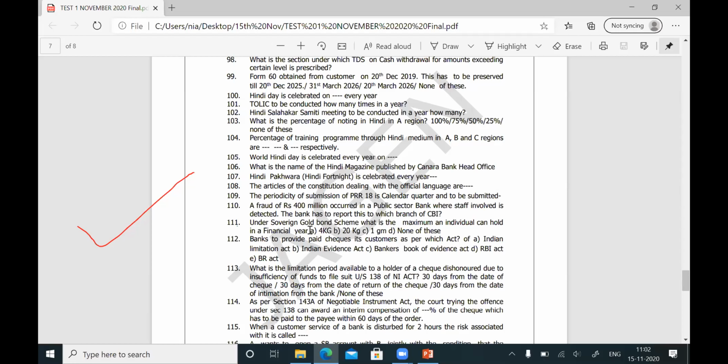This year, you can subscribe 4 kilogram. 4 plus 4, how much will it be? 8 kilograms, isn't it? You would have invested in sovereign gold bonds in various years over the last 4-5 years. Today, you may be holding 25 kilograms. There is nothing wrong. The question is how much an individual can hold. So the answer is none of these. Don't take the answer 4 kilogram. The 4 kilogram is only the subscription in a year.